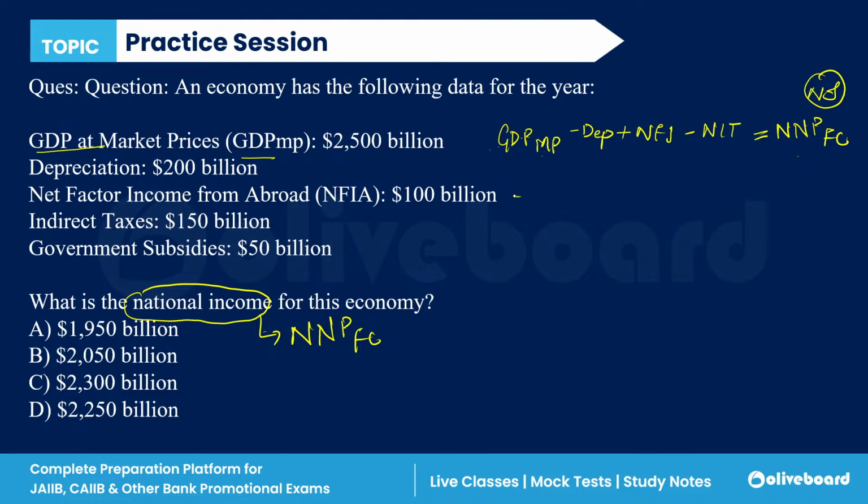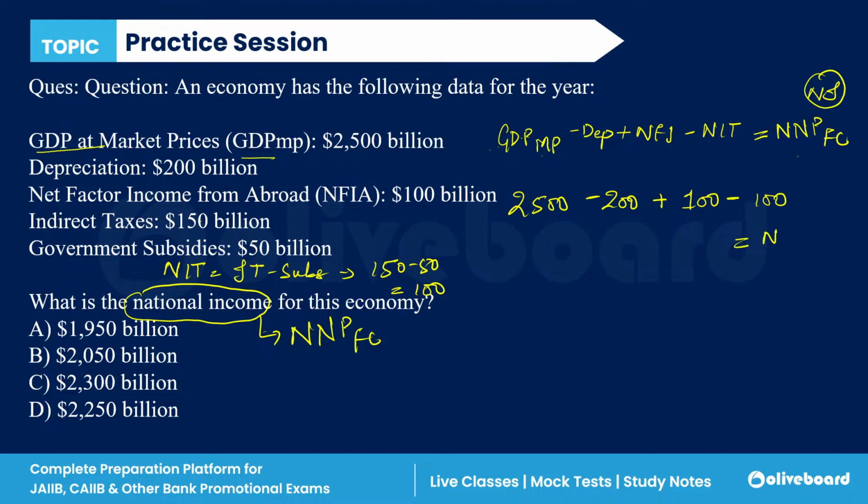GDP MP is 2,500, minus depreciation 200, plus net foreign income 100, minus net indirect taxes. Net indirect taxes is indirect taxes minus subsidies, 150 minus 50, which is 100. So minus 100 is equal to national income, meaning NNP FC.